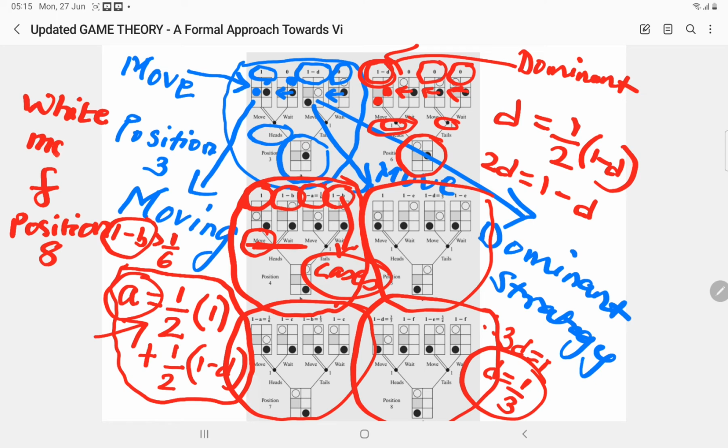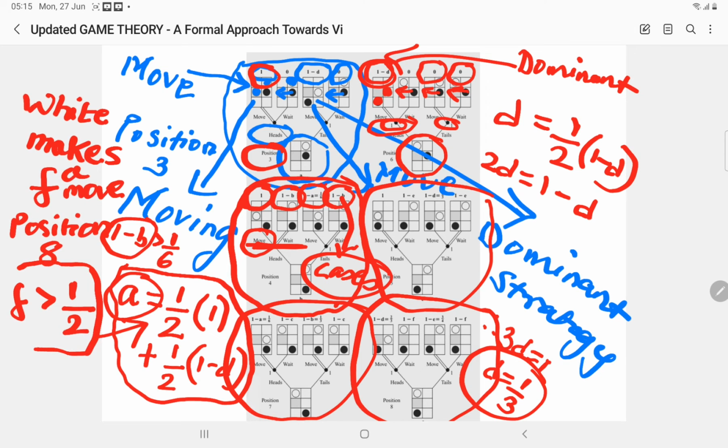makes a move. See position 3. White makes a move because the probability is 1. So if the value of F is greater than half, what does it mean? Logically, if two players are playing and my probability of winning is more than 50%, then I have an upper hand over the other. Probability is an idealistic measure, not a real measure. If F is less than half, that means I will lose.